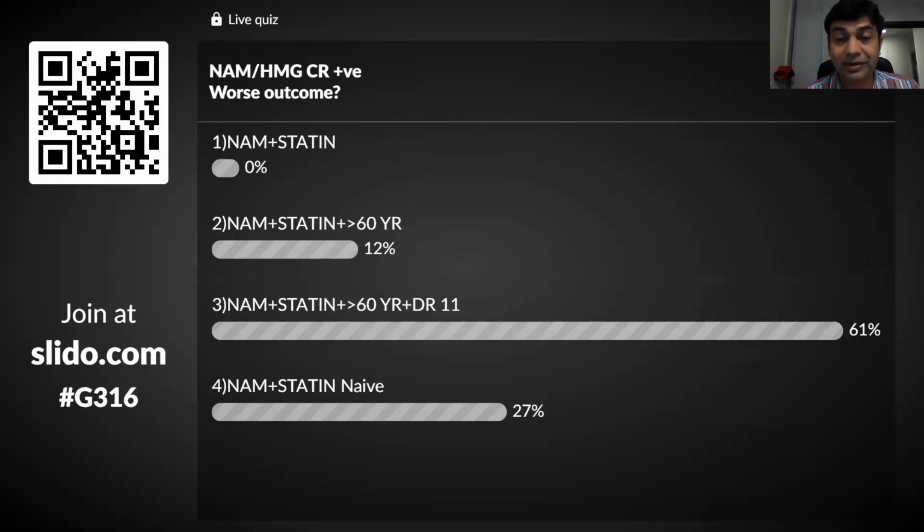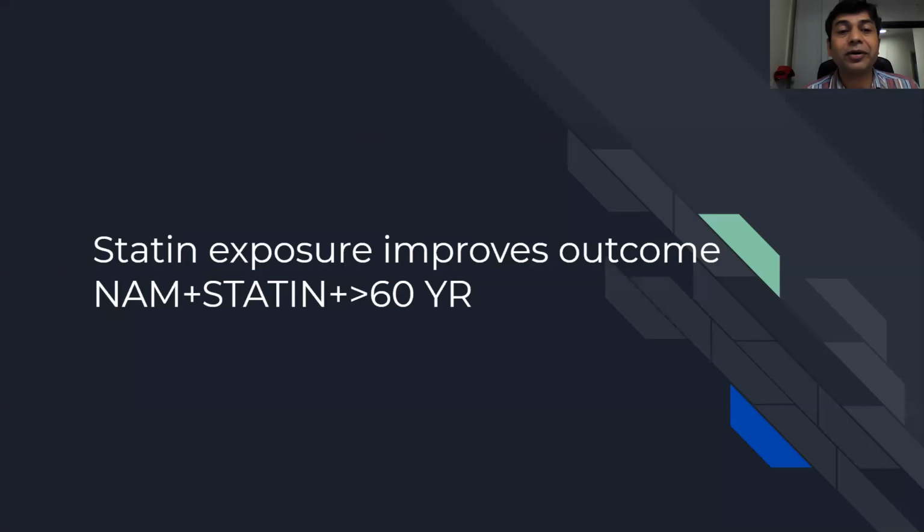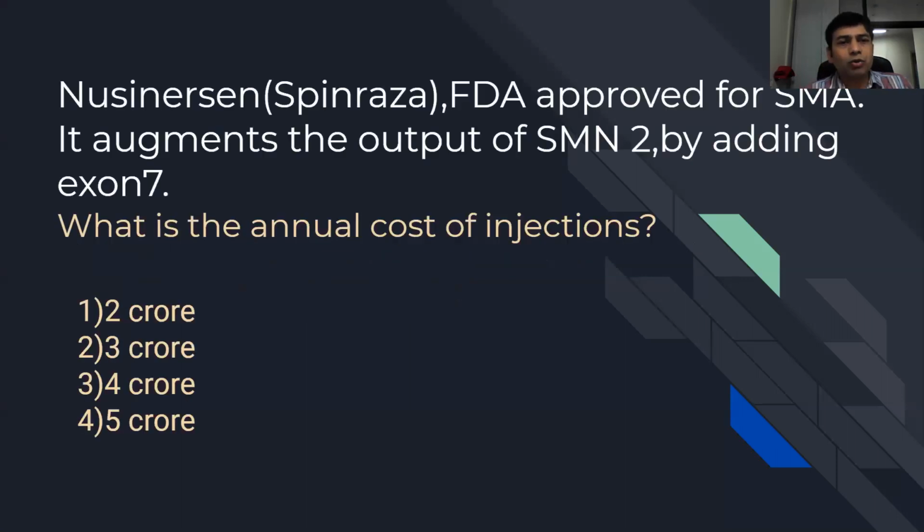Okay, fine. This is probably a little tougher. Remember, somebody who is not statin exposed, it's somewhat a blessing in disguise. It improves the outcome. So if you have NAM plus statin and little bit older patients, they will improve much better than somebody who is not exposed to statin, has a NAM, but actually is positive for antibodies. And those are young patients, they will not respond. Okay, last 2 questions, I think.